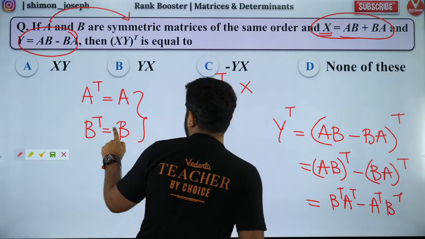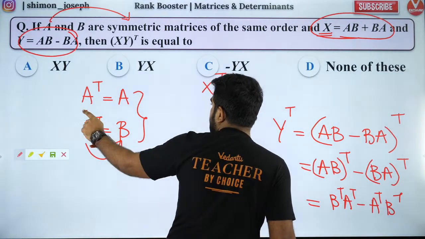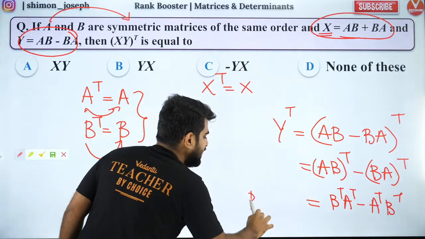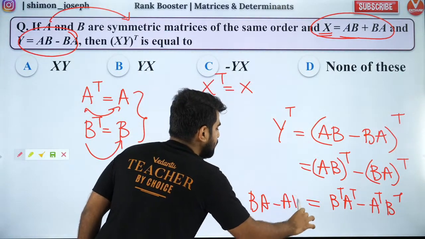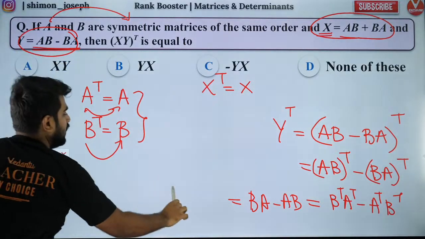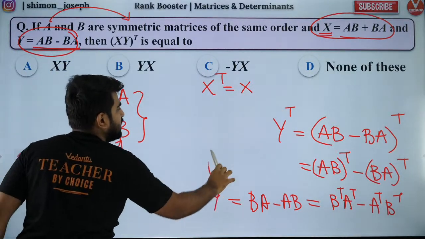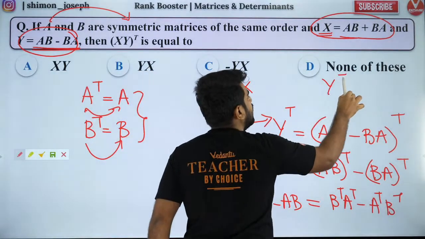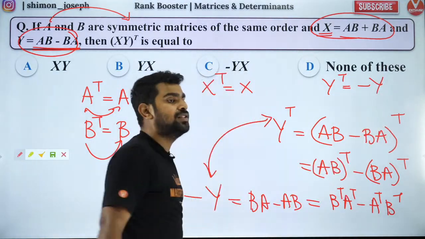So B transpose is what? B transpose is B. A transpose is what? A transpose is A. So I will get what? I'll get BA minus AB. What is BA minus AB? BA minus AB is negative of Y. So I started with Y transpose and I got negative Y. That means Y is a skew symmetric matrix.